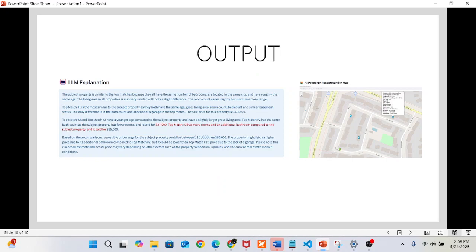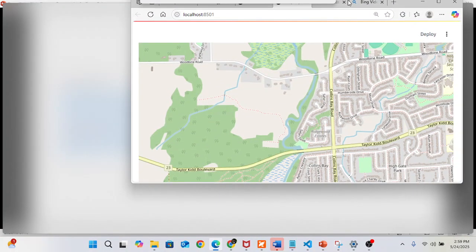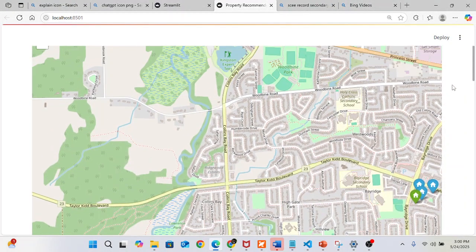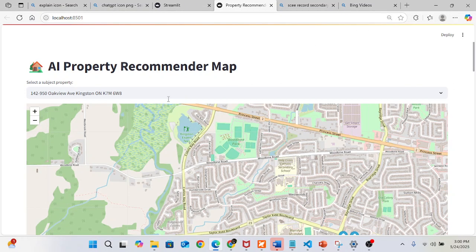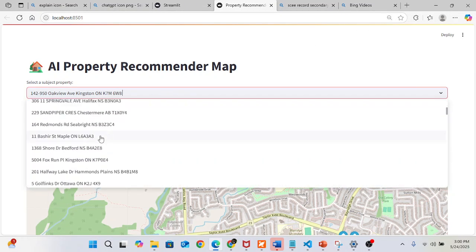So here I can see the output of our application, where there is a map and an LLM generated explanation. If I have to show you, let's see. So here is my app. First I have to select the address.